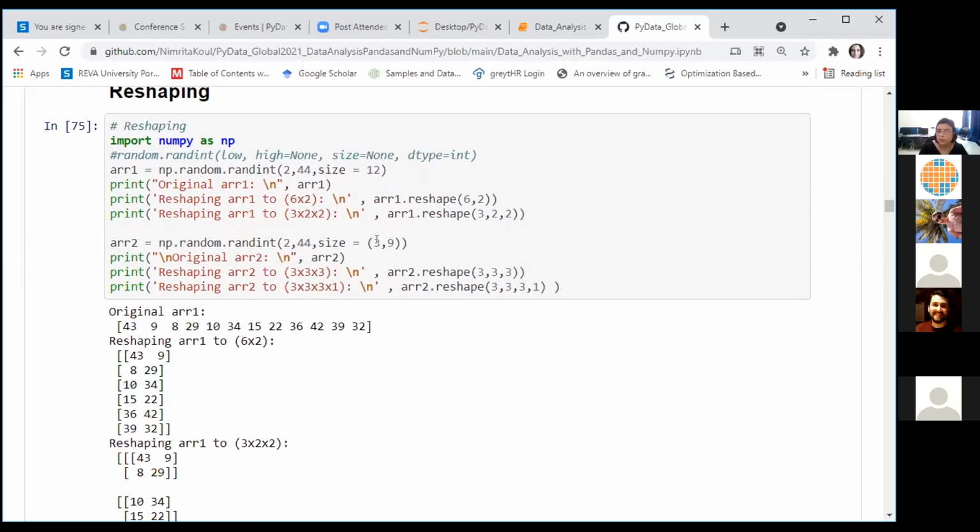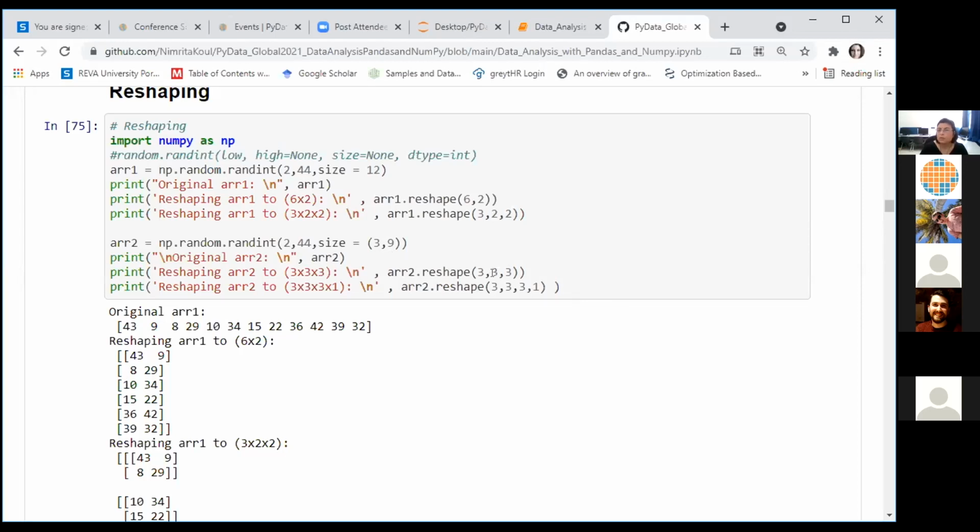So we have created another array here, ARR2, again populated randomly. The size of this array is 3 cross 9, which means it has 27 elements. These 27 elements you can reshape into 3 dimensions, 4 dimensions, or higher number of dimensions. Just make sure that the product of the dimensions that you pass here equals the number of elements that you have in the original array. So 3 cross 9 means 27 elements can be reshaped into 3 cross 3 cross 3. You can also reshape it into 3 cross 3 cross 3 cross 1.